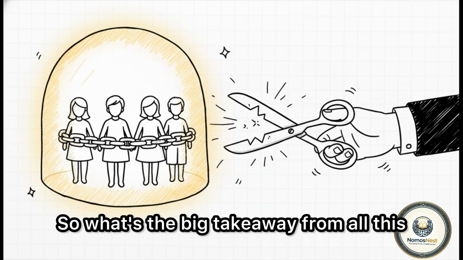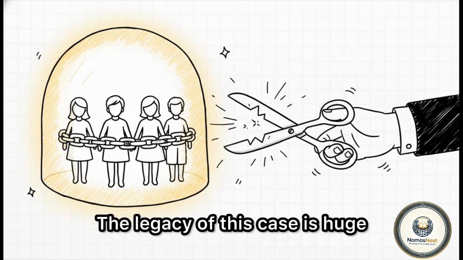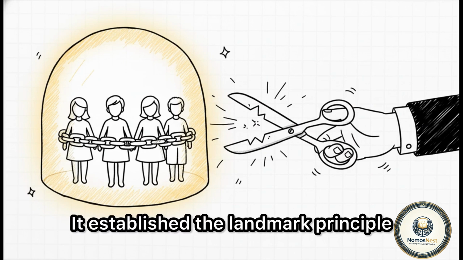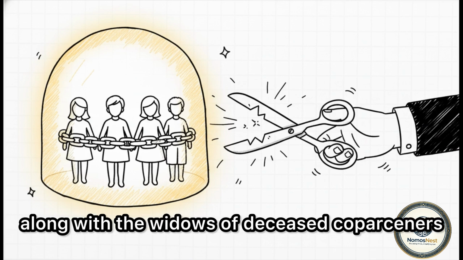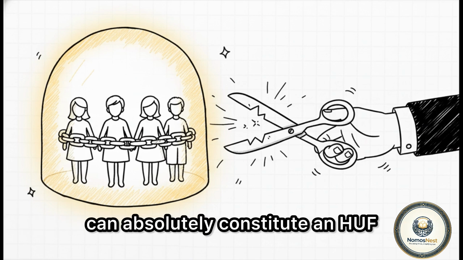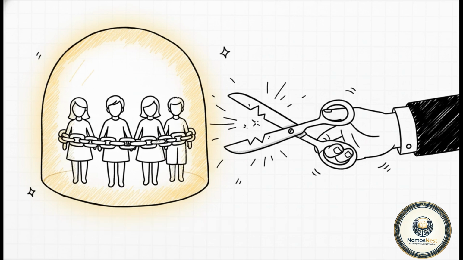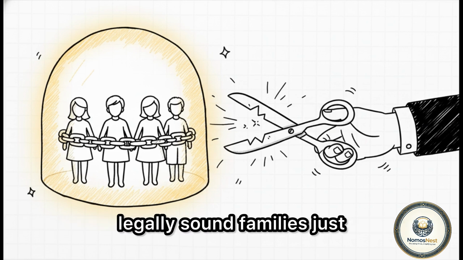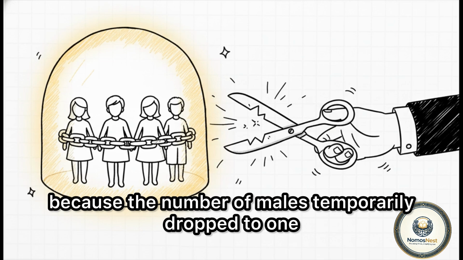So what's the big takeaway from all this? The legacy of this case is huge. It established the landmark principle that a single male member, along with the widows of deceased coparceners, can absolutely constitute an HUF. It stopped the tax department dead in its tracks, preventing them from artificially splitting legally sound families just because the number of males temporarily dropped to 1.